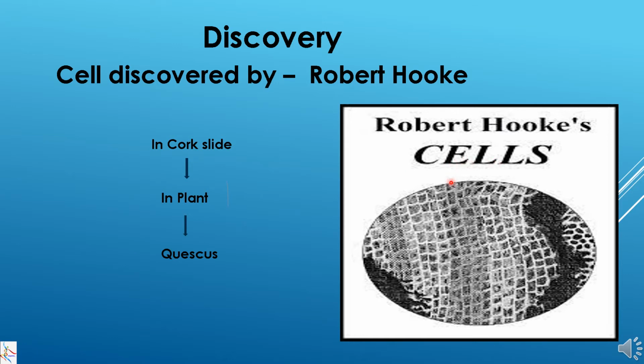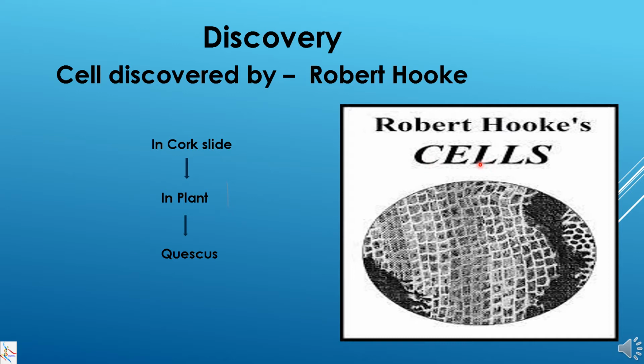So this cell which was observed was in a cork slide, and this cork was of a plant, that is Quercus. The plant name is Quercus, and when he was observing this slide, this is the type of structure he observed. Any tight compartment is termed a cell, and that's why he called it a cell.